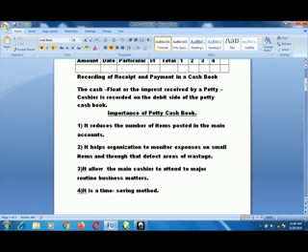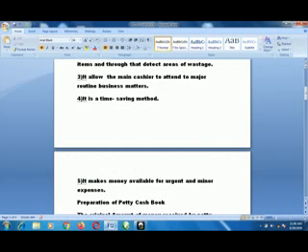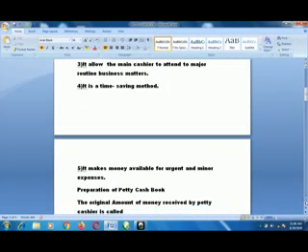Maybe there is wastage in a certain area. Then in the issue of saving time, it saves our time, because at the end of the period when we want to prepare the main account, it will be the balance of that petty cash book that will be transferred to the main account.